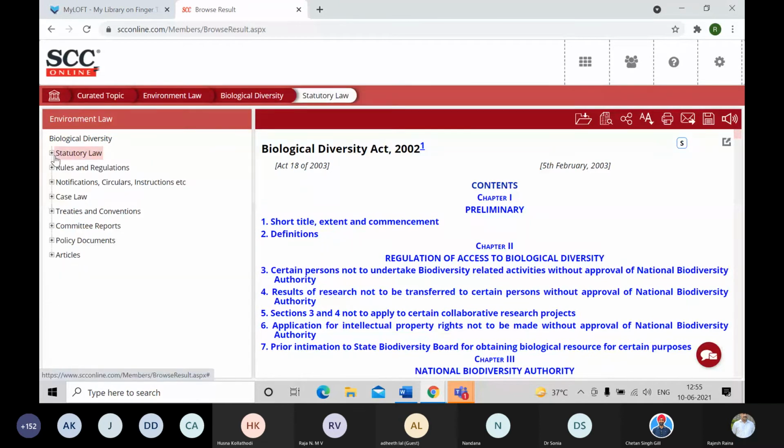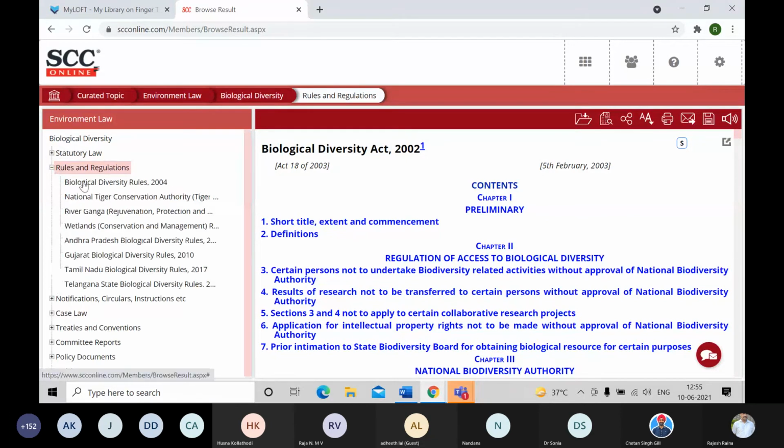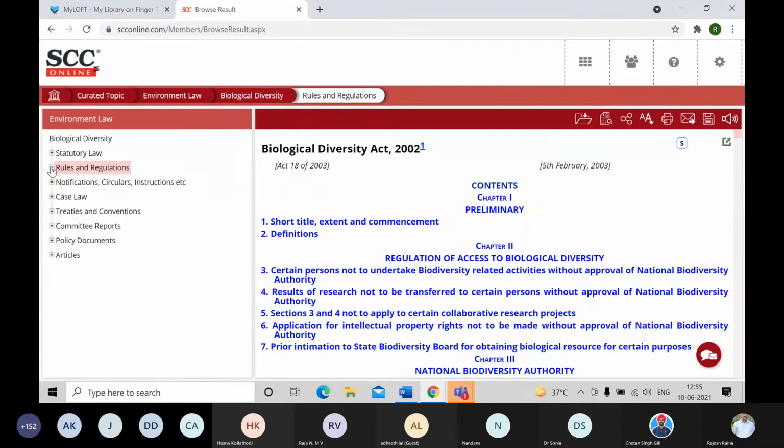All of them have been kept under this umbrella because they are all related to the principal topic, that is biological diversity. Moving on to the rules and regulations, similarly you will get to see the rules and regulations not only from the principal biological diversity, but from wetlands, conservation and management, river Ganga, national tiger conservation, and the respective state rules are also available here. Same goes with the notifications and circulars.